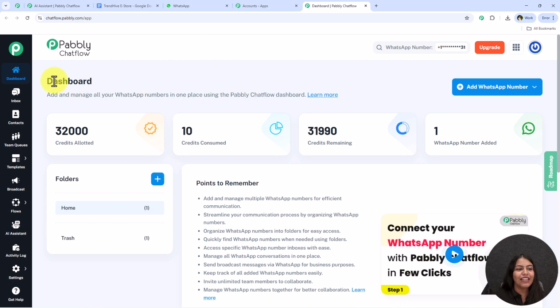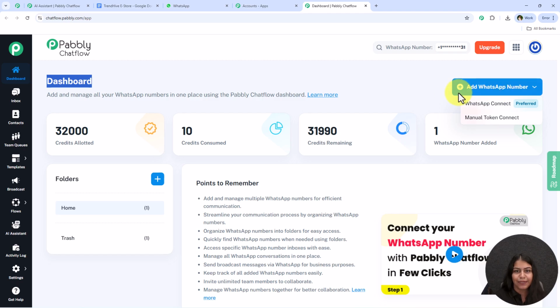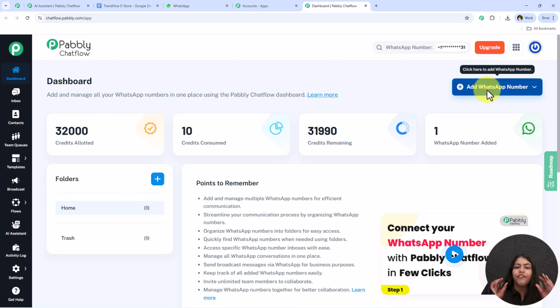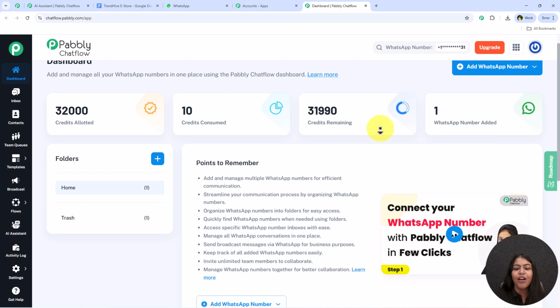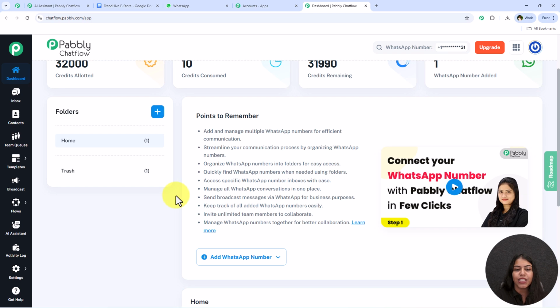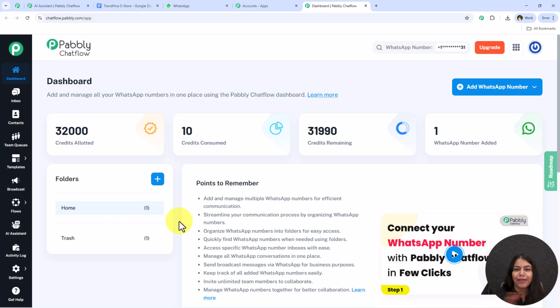So as you can see, now we have simply opened the dashboard of Pabbly Chatflow, and in order to create this AI assistant, we first have to add the WhatsApp number inside Pabbly Chatflow. So for that, you simply have to go towards this add WhatsApp number. You're going to get two methods, WhatsApp Connect and Manual Token Connect. So you can use any one of these methods to add your WhatsApp number. A video tutorial dedicated towards both of these methods has been attached in the description box below. You can check it out. It is really easy to add the WhatsApp number. As you can see, I have already added this WhatsApp number, so I'm just going to move on further and create my AI assistant.